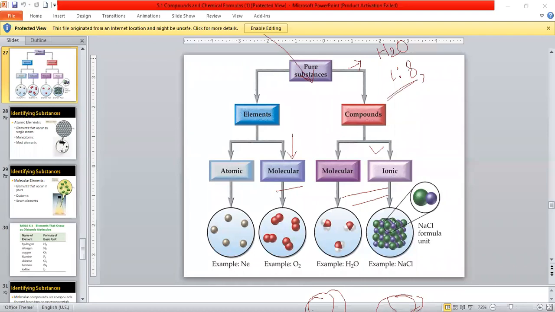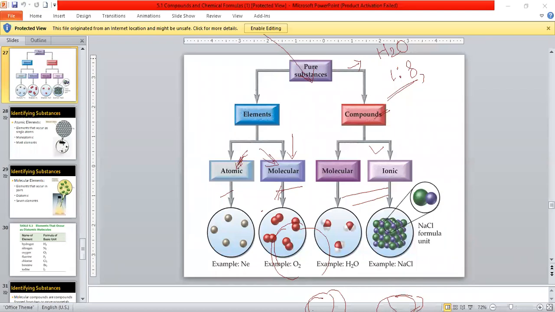All compounds are made of different types of atoms combined chemically to form molecules. Hence the smallest unit of a compound is called a molecule. What is the smallest unit of a compound? Like you can see, this is the molecular form of a compound. H2O is called a molecule of a compound.